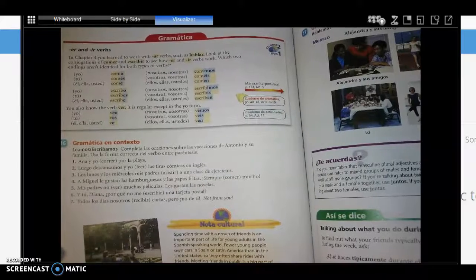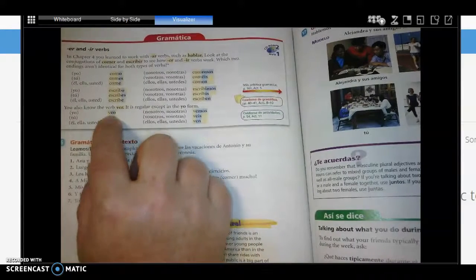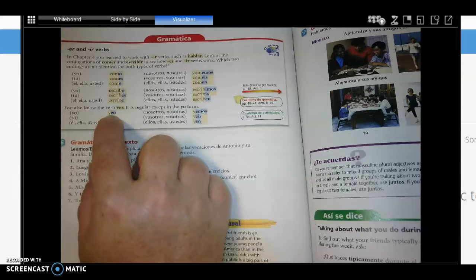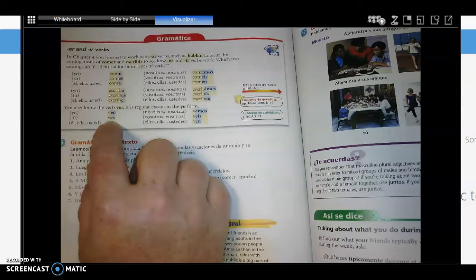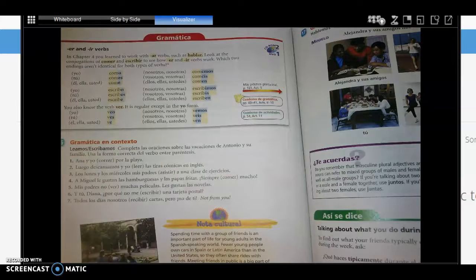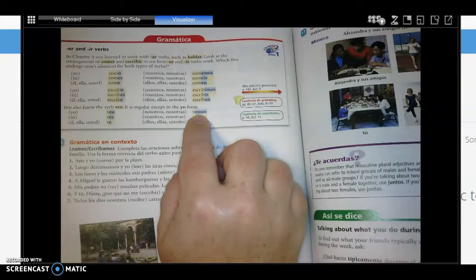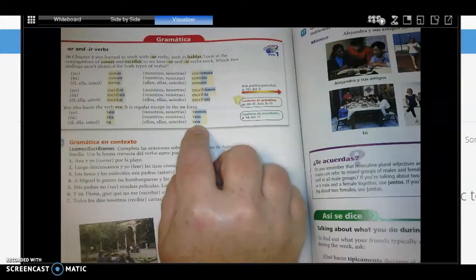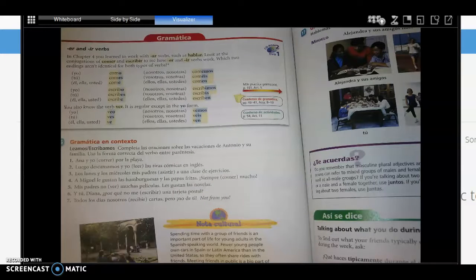Let's look at the irregular ver, which means to see. If you notice, it keeps the E in the yo form. Technically, it should get rid of that, but it keeps it: veo, I see. Ves, you see, informal. Okay, and again, we're going to keep this E there. Ve, V-E. We only have one E in that one. Vemos, we see. There's the vosotros form, and ven. Okay, so veo, ves, ve, vemos, ven. It might kind of remind you a little bit of ear there, but it is a little bit irregular in the use of the E's. Okay, we have some extra ones that seem a little bit irregular.